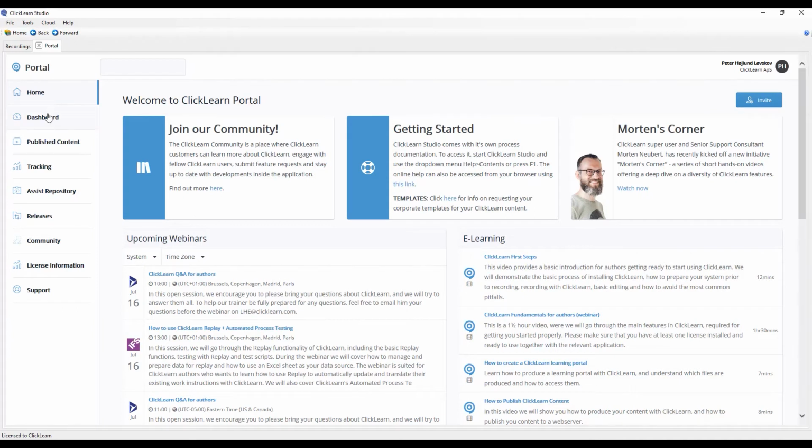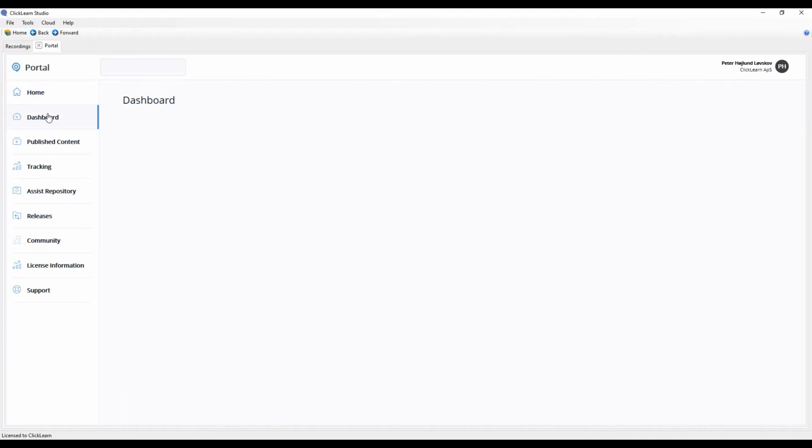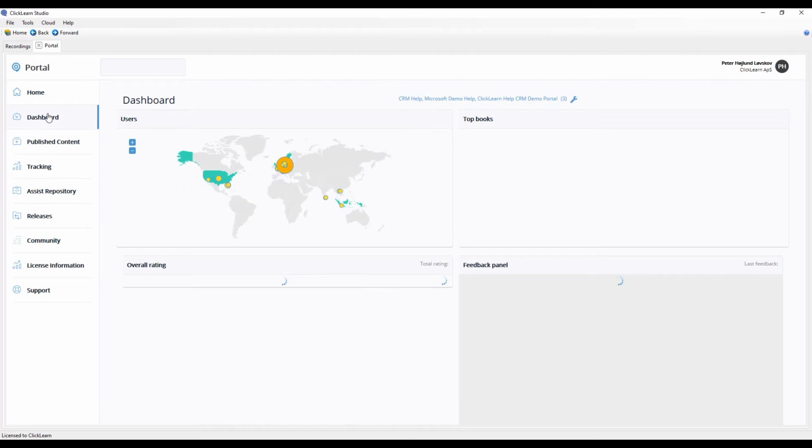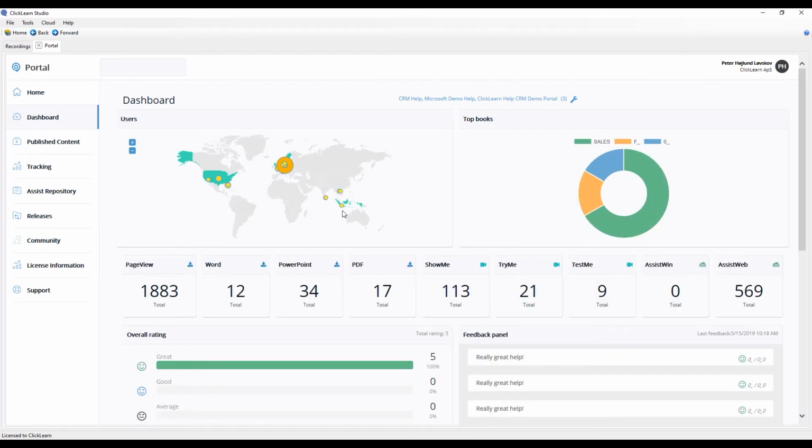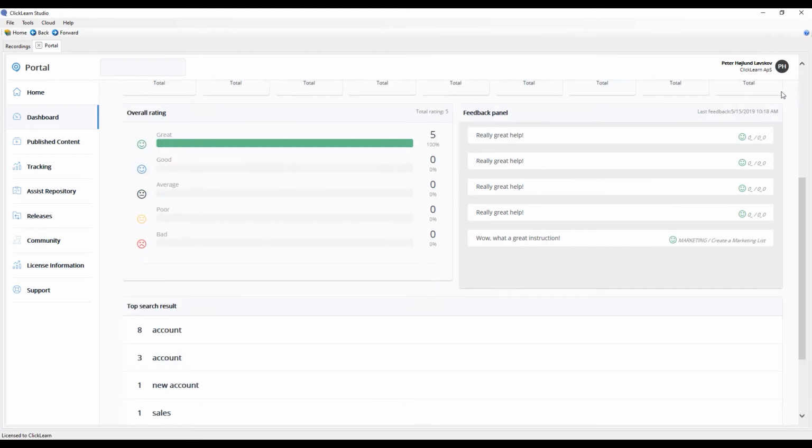But that gives you the benefits of actually seeing how your end users are engaging with the material. So here I have a heat map of where my end users have been viewing this material, what they have looked at, and I can even get user data all the way down to user level. So now I can see how my end user B did in his test me, or did he see the entire show me or stop after 10 seconds? I get the feedback from the material that I showed you there where I could rate it and give instant feedback. That's also being captured here. So now I can react upon it and answer back.